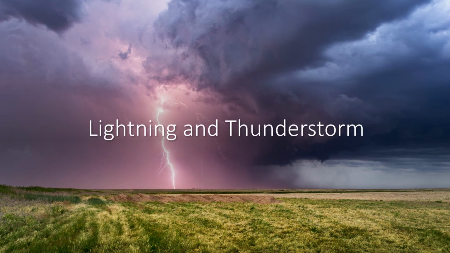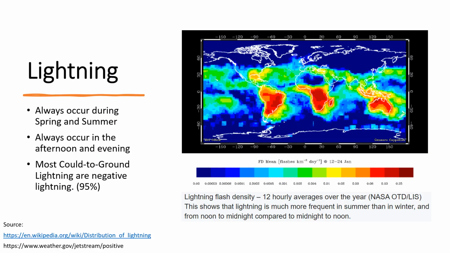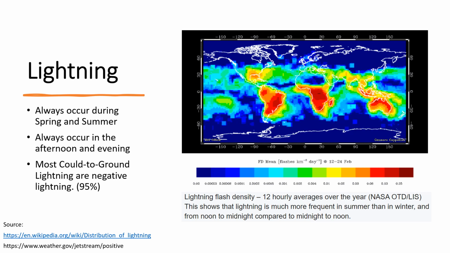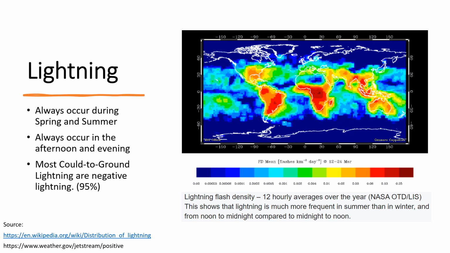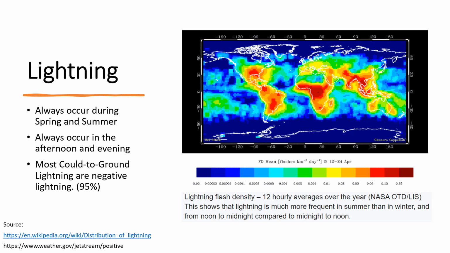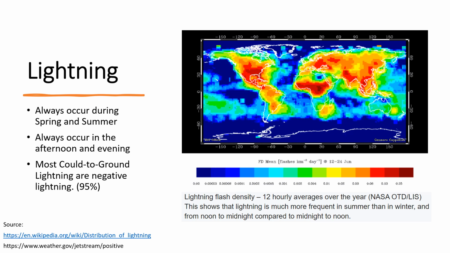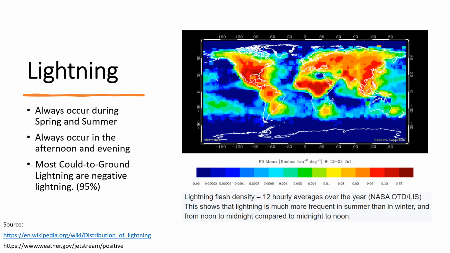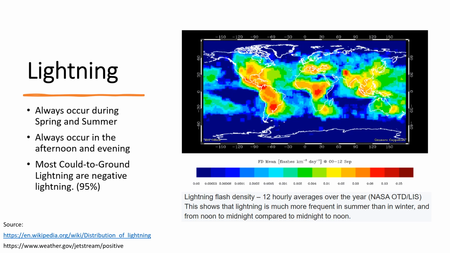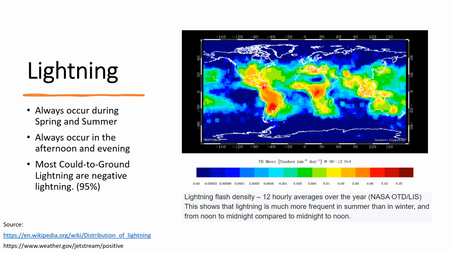Lightning and thunderstorm. This is the third natural phenomenon I would like to talk about. I live in a tropical country, so lightning and thunderstorms are very obvious to me. This animation shows the lightning flash density. The collected data shows that lightning always occurs during spring and summer, always in the afternoon and evening, and most of the cloud-to-ground lightning is negative lightning.